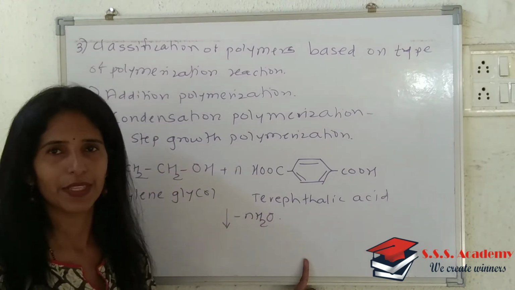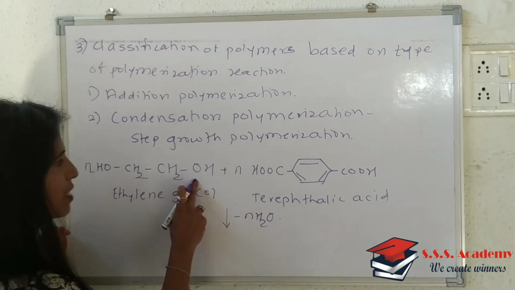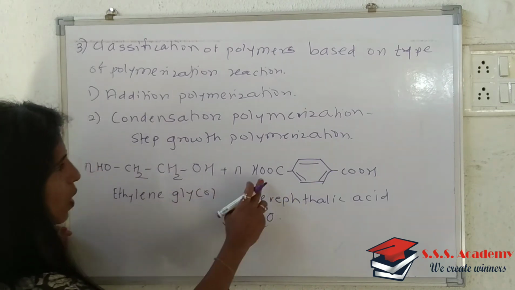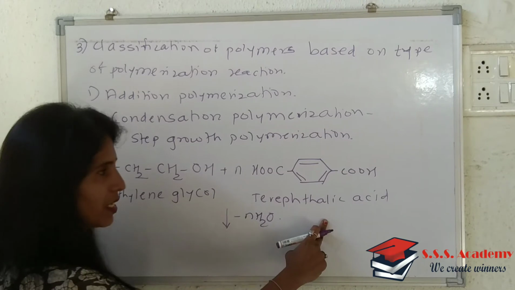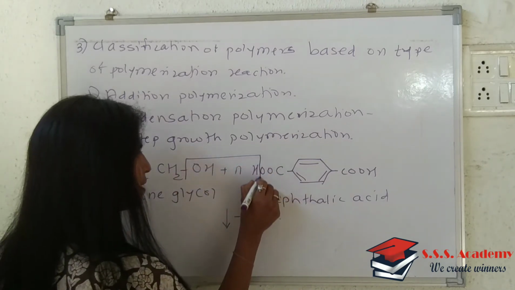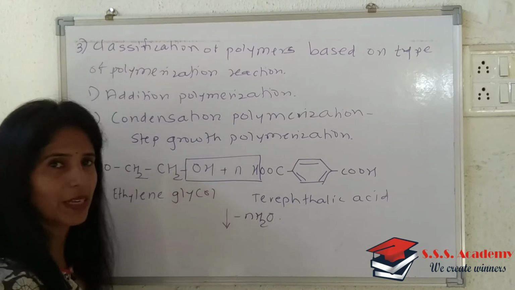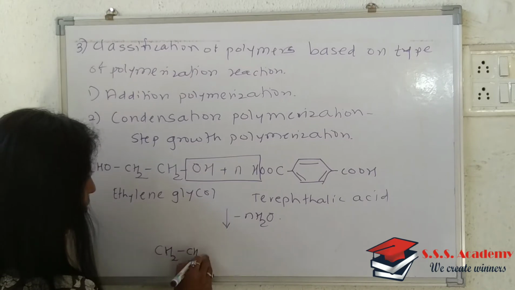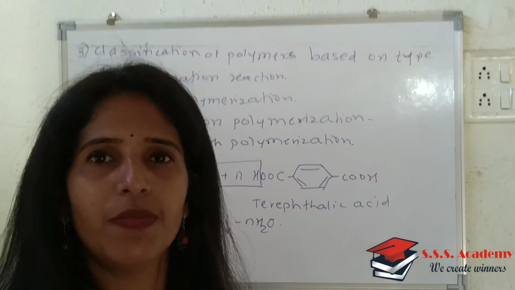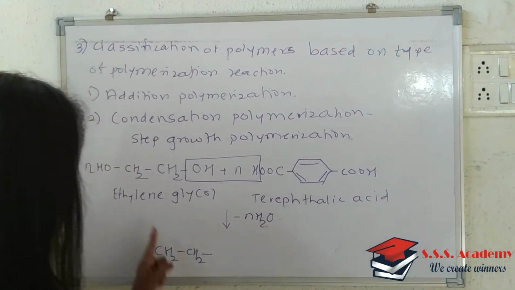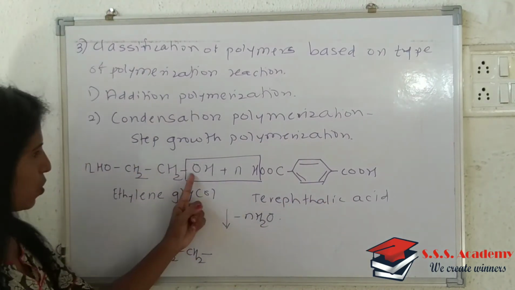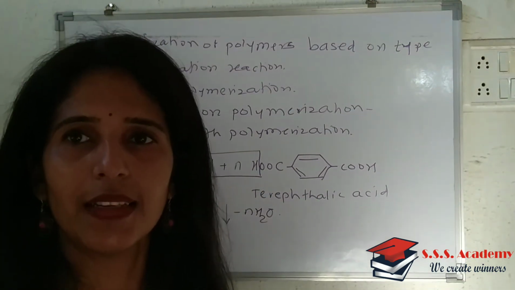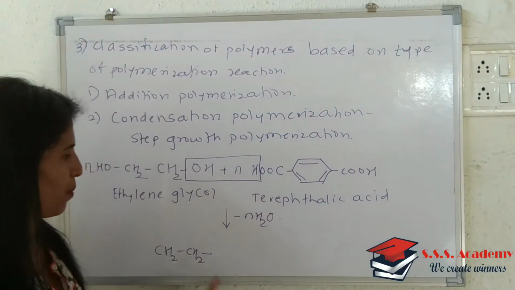If there is a hydroxyl group and next to that a carboxylic acid group, then OH from the ethylene glycol and H from the terephthalic acid are removed, and in this way the water will be removed. This is ethylene glycol and this is terephthalic acid. So OH from ethylene glycol and H from the carboxylic acid will be removed, and we will see this type of condensation reaction.